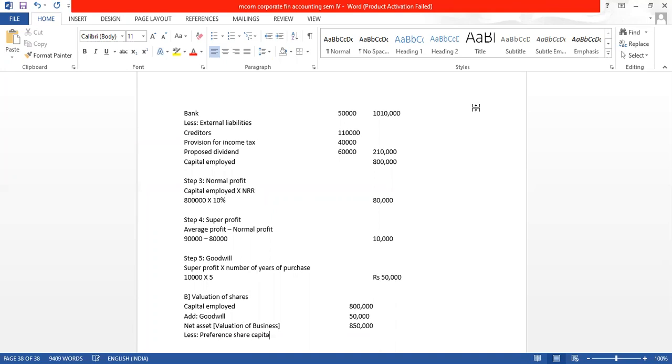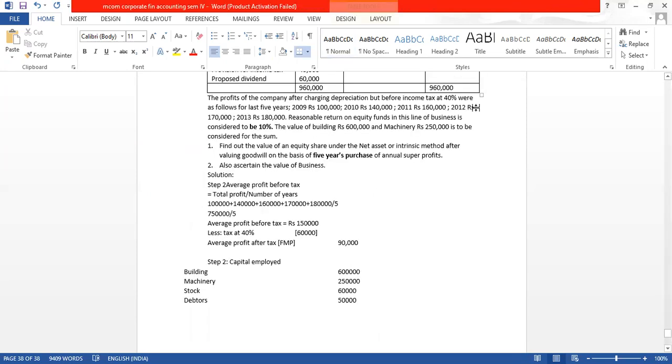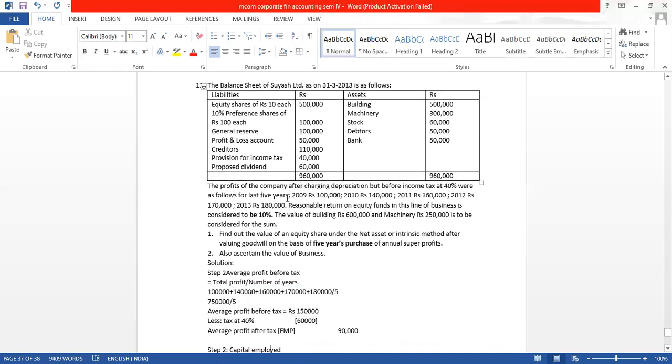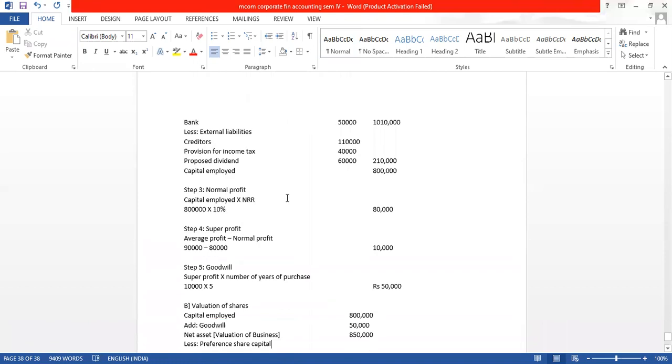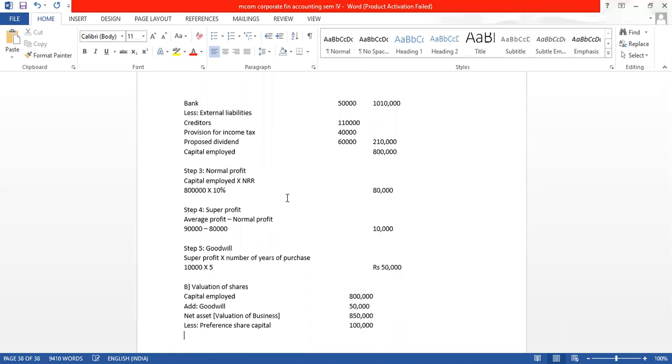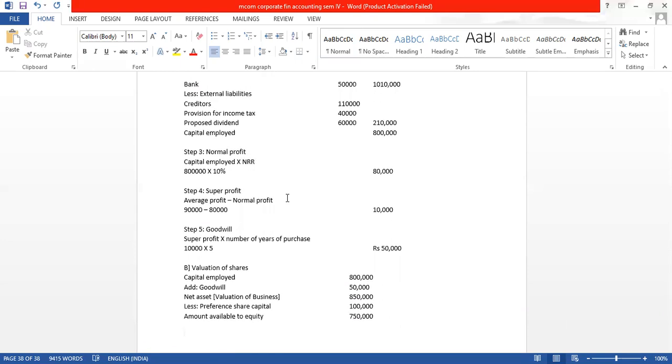Preference share capital, if it is there in the question, we will pay preference share capital. It is there 1 lakh. So I will pay the preference share capital, which is 1 lakh. Now the remaining will belong to the equity, amount available to equity. Amount available to equity will be 7,50,000.